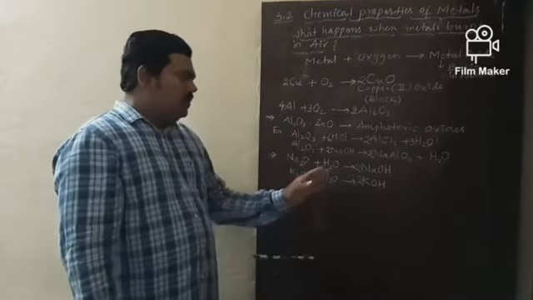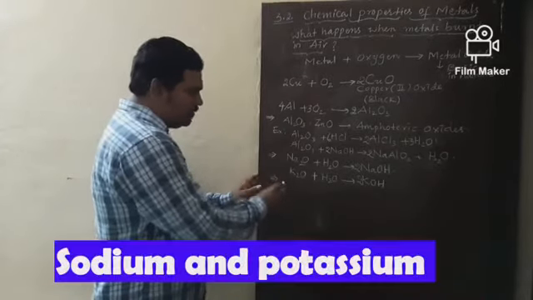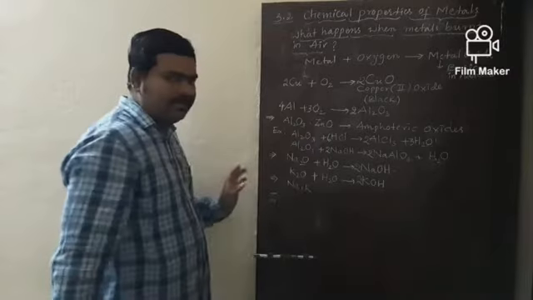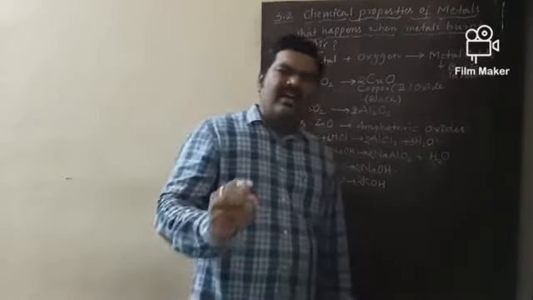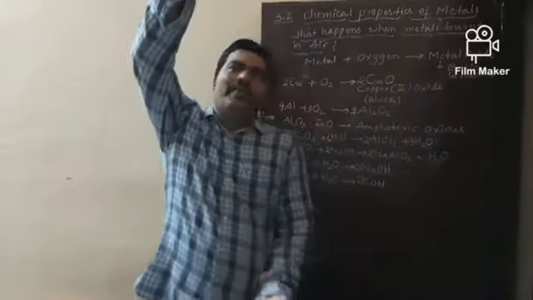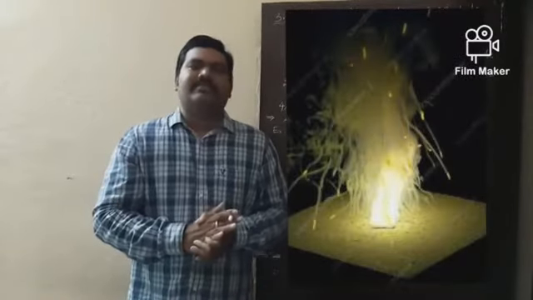Now, if you take metals like sodium and potassium, these two are alkali metals. These two metals are highly reactive. Even if you keep these two metals in the open atmosphere, they will catch fire and cause accidents.